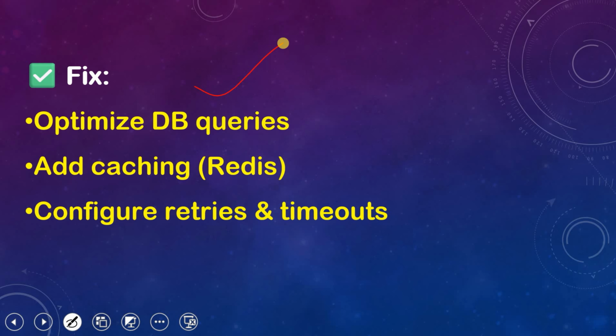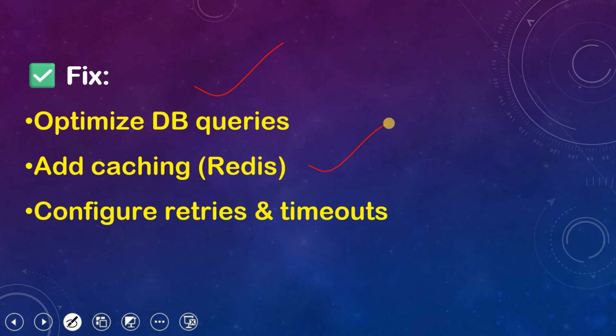So what is the fix for this? Optimize DB queries. We can optimize whatever DB queries are happening. We can add a cache, which can make the connection between application and database fast. What this does: the first time the application hits the database server, that data is stored in the cache.